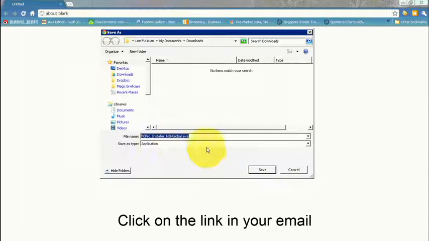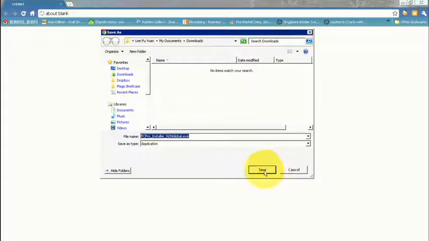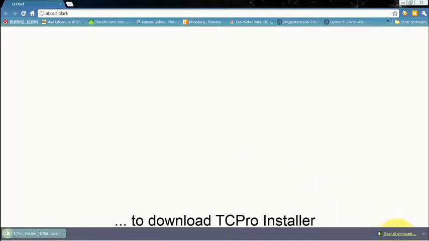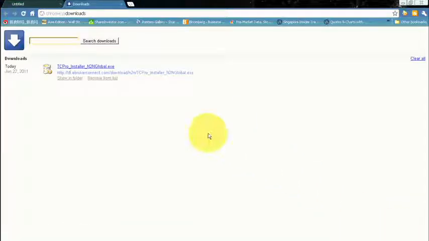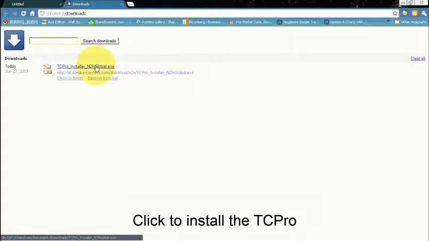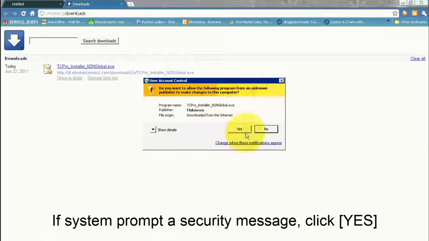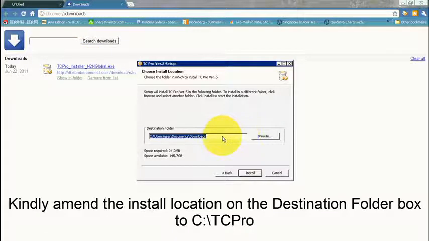Click on the link in your email to download the TCPro installer. Click to install the TCPro. If the system prompts a security message, click Yes.